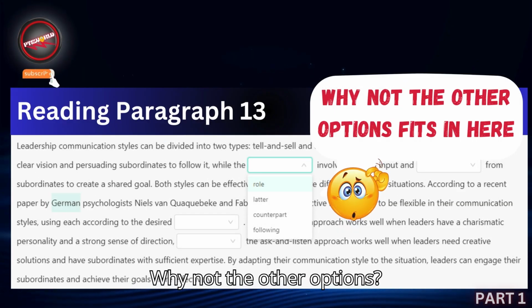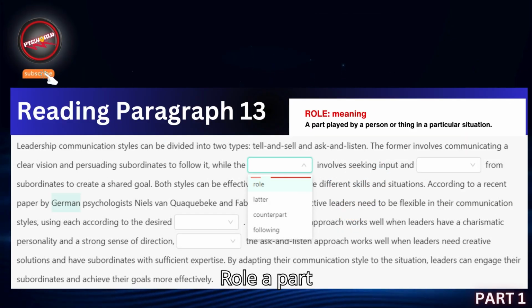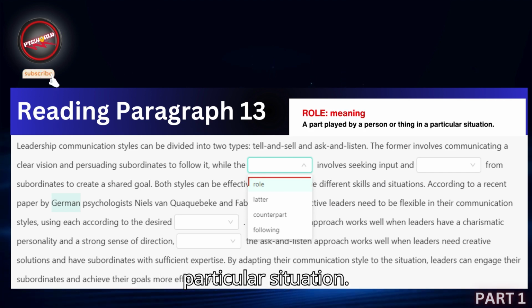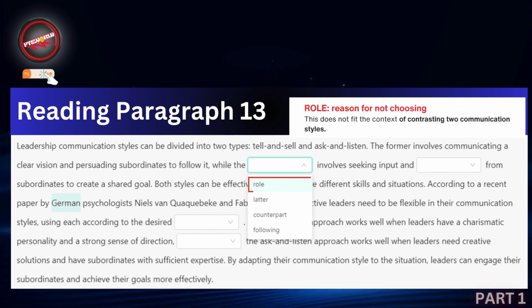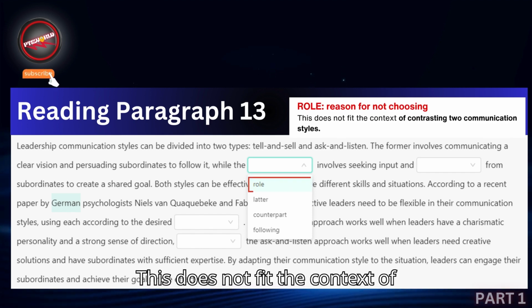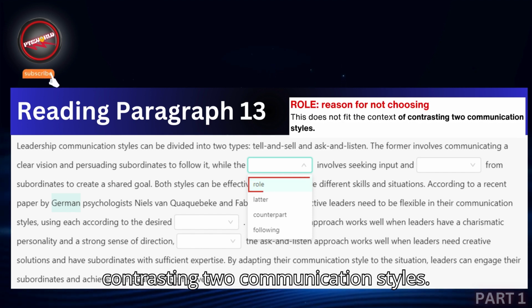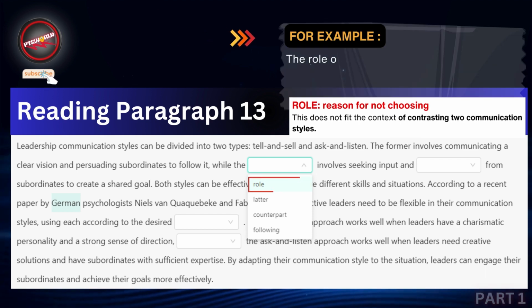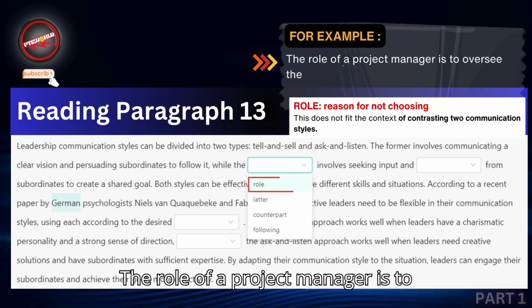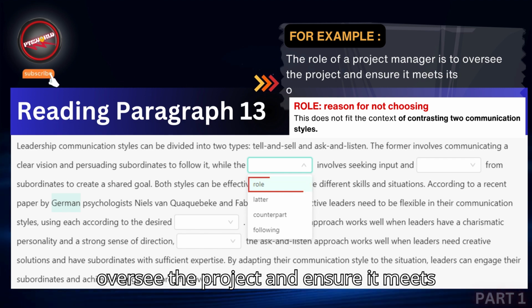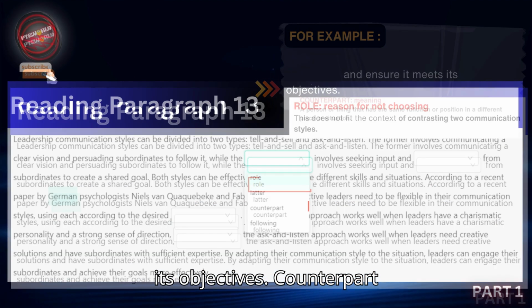Why not the other options? Role. Meaning, a part played by a person or thing in a particular situation. Reason for not choosing: this does not fit the context of contrasting two communication styles. Example: the role of a project manager is to oversee the project and ensure it meets its objectives.